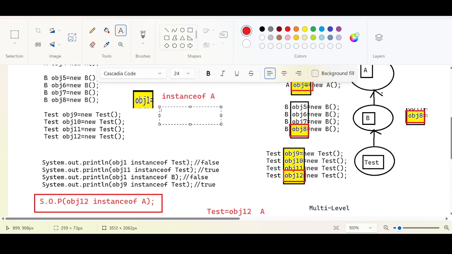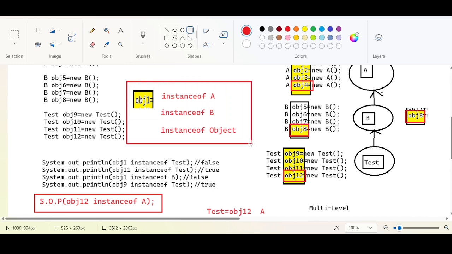Second question, instance of B. Instance of object. Help me with the answers. Obj1 is instance of A, is it true or false? Obj1 is instance of B, true or false? And obj1 instance of object, true or false?